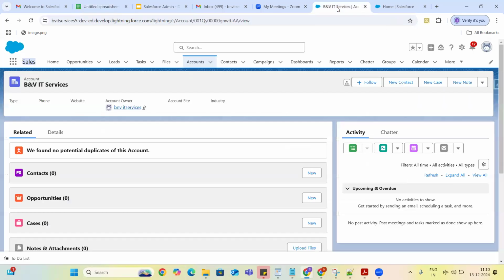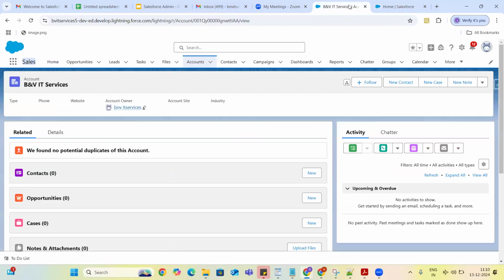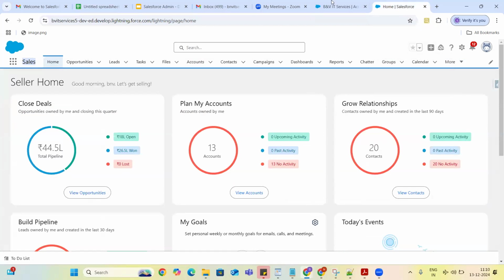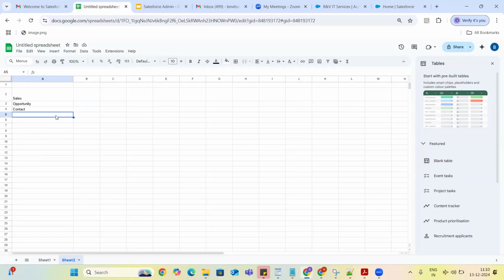And then what else does it have? Leads object, campaigns object. Like when you click on this, people, cases, groups. Like contact, leads, cases.